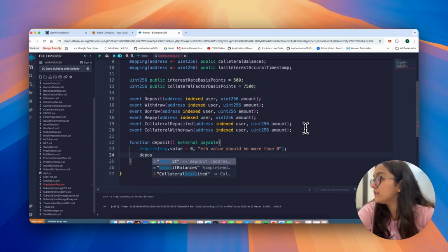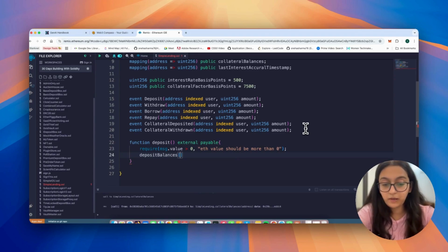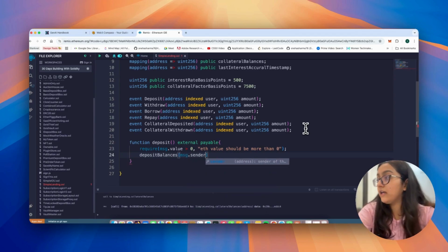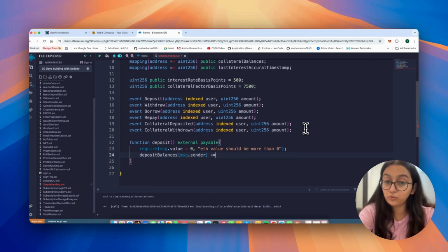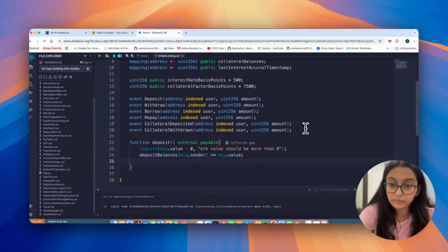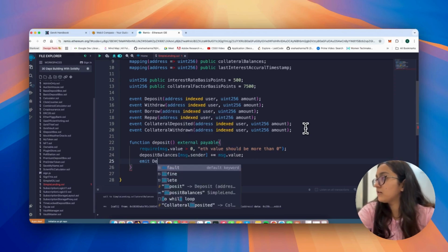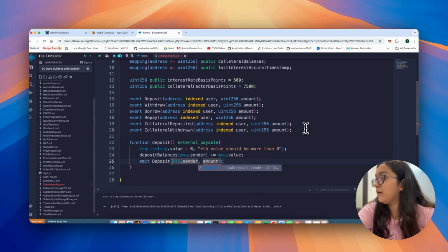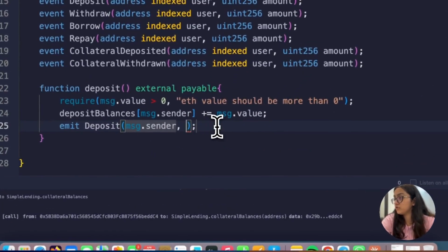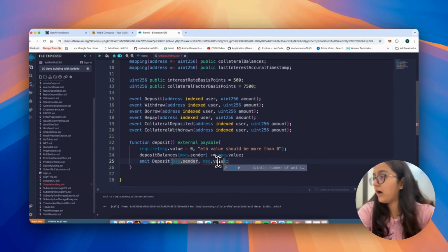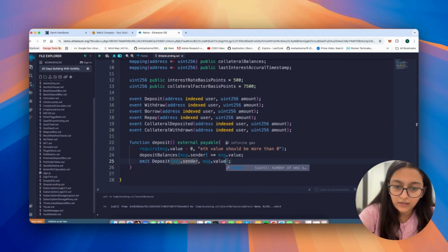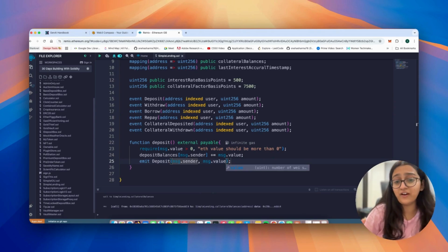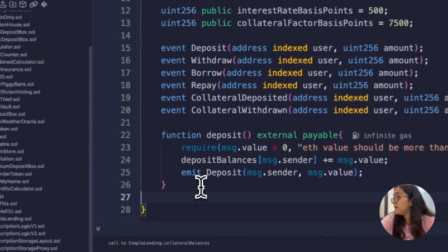Then what you would do is take the deposit balances mapping for the message.sender and then do a plus equals to message.value. Great. Now the mapping is updated. And then you will just emit deposit, right? The user would be the message.sender and the amount would be message.value. Wow, how cute was that, right? Now everything here is self-understandable.